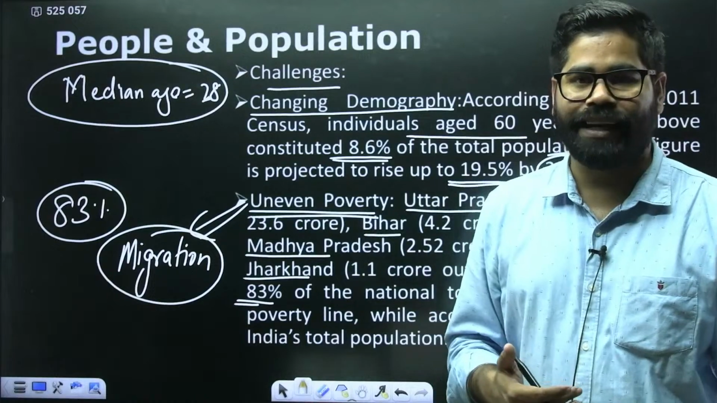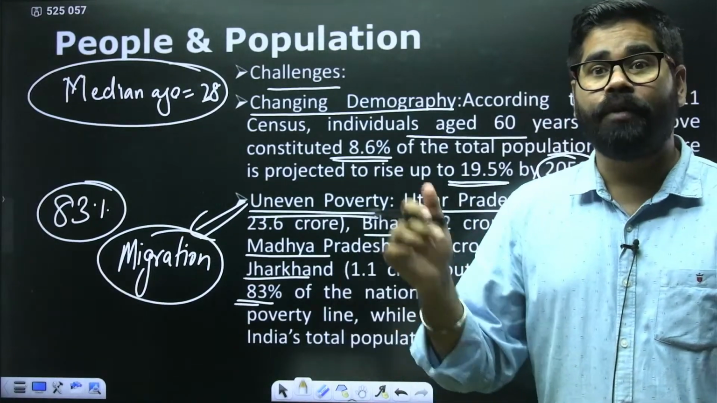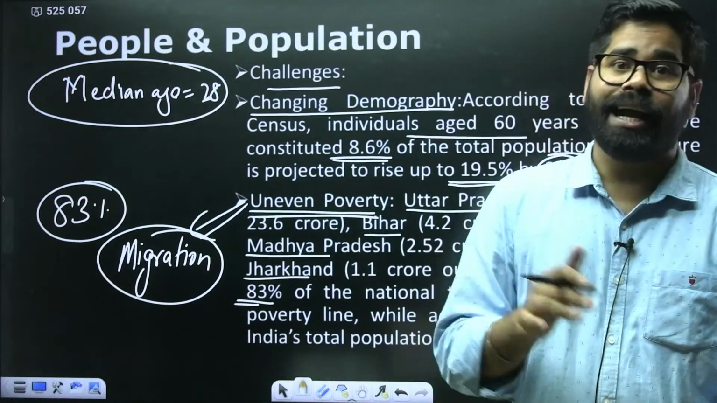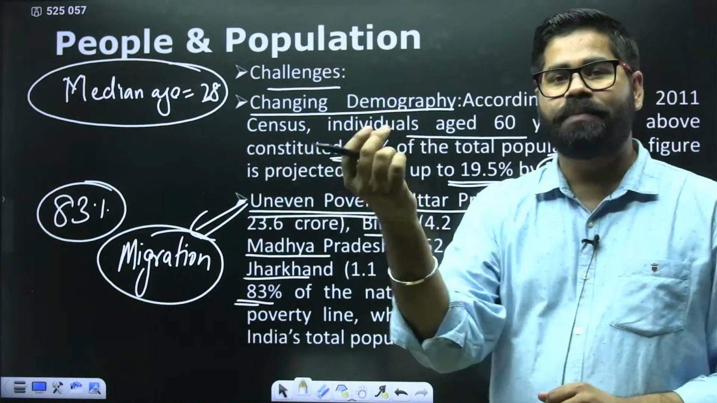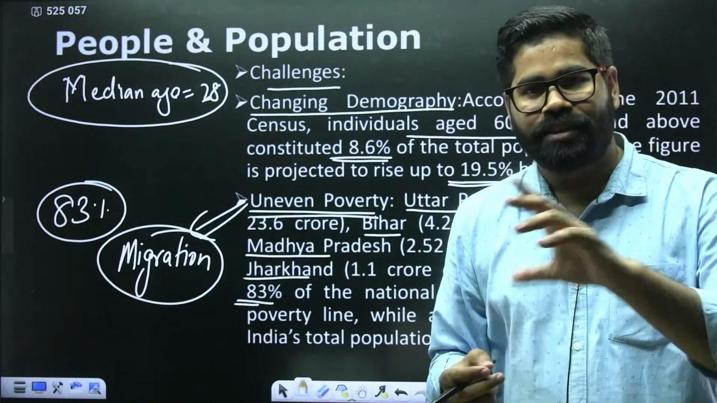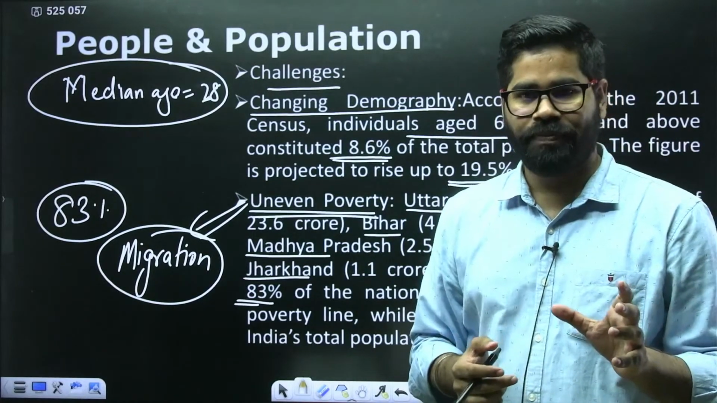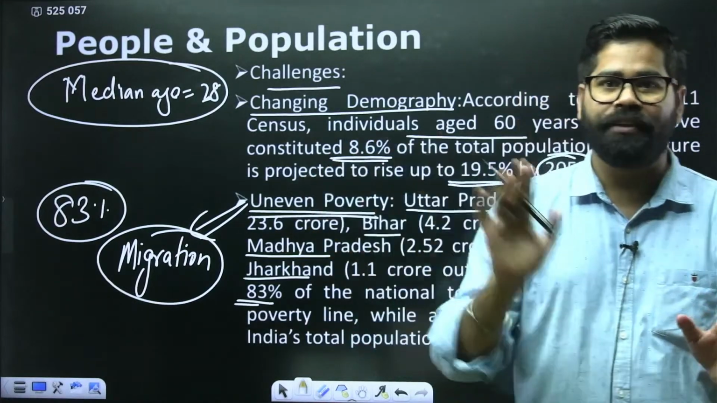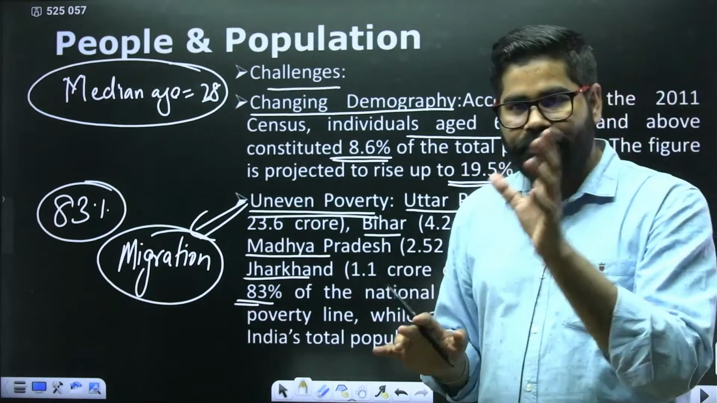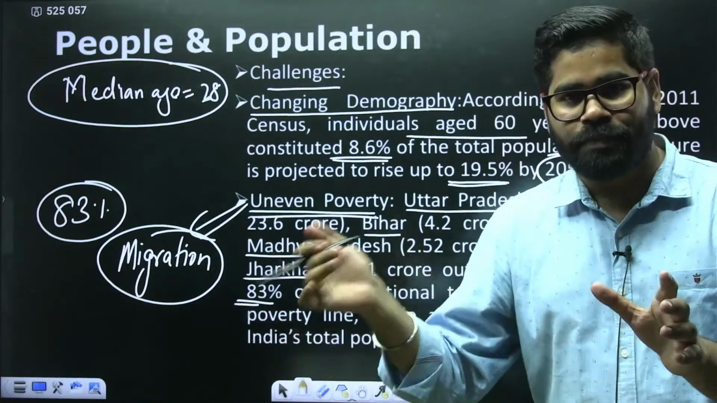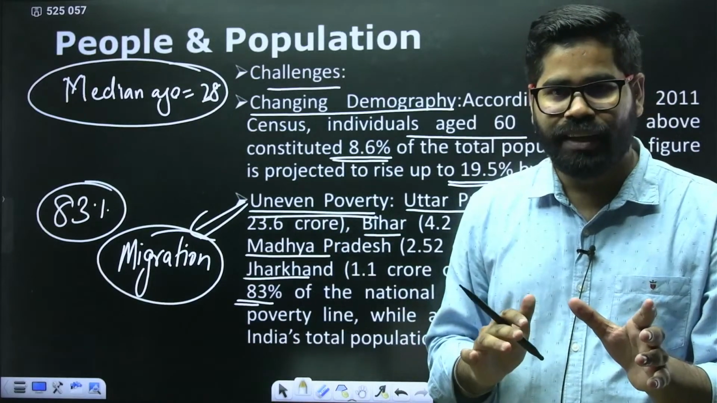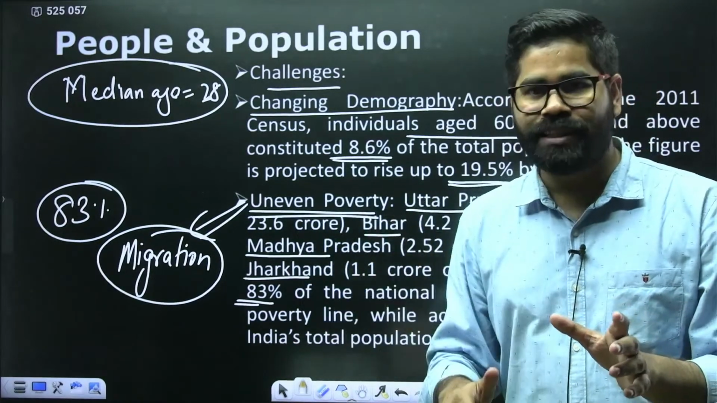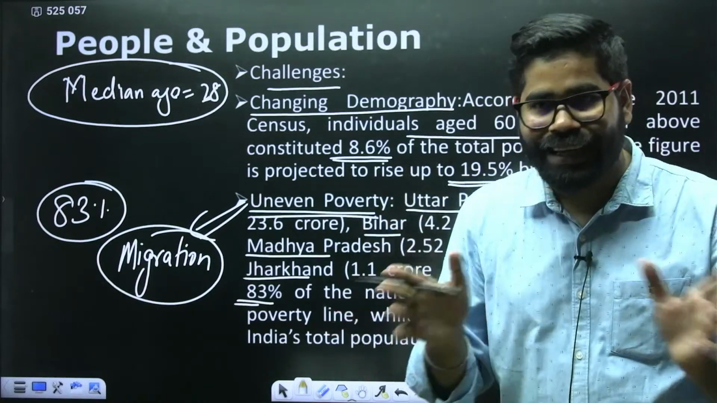Uneven poverty is something the government will have to look at instantly, because there is a simple line: poverty anywhere is a threat to prosperity everywhere. So if there is poverty in the states of Uttar Pradesh, Bihar or other parts of the country, then it is not just a threat for these states, it is a threat for the entire country.